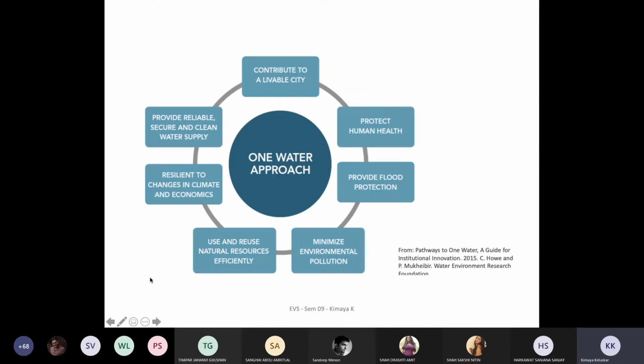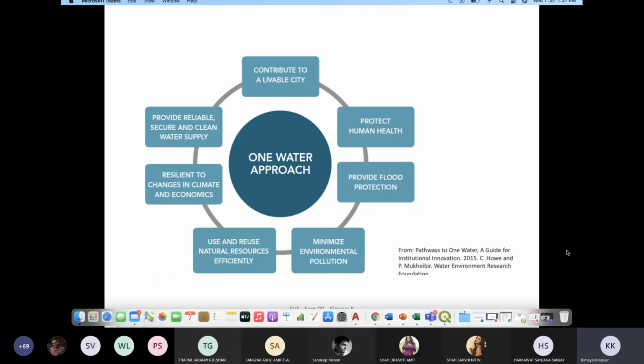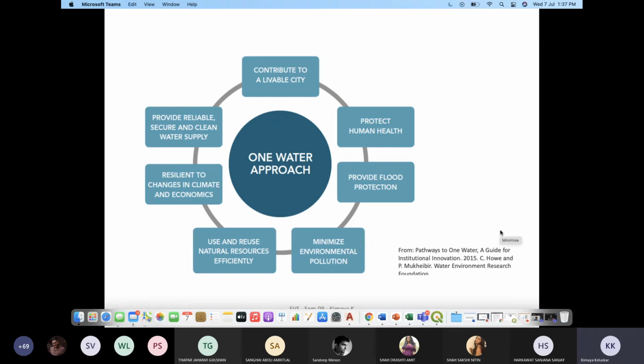So what is this One Water approach, and what is this concept that came up in 2015 by the Water Environment Research Foundation, which talks about the One Water approach?